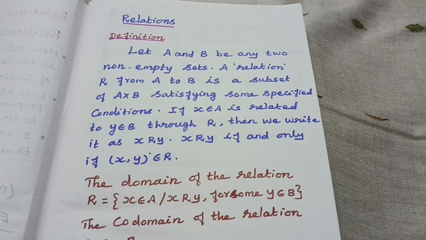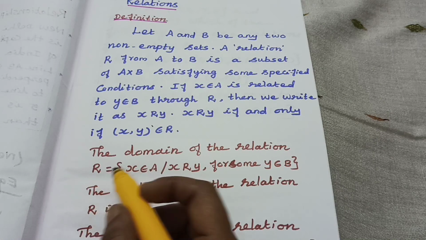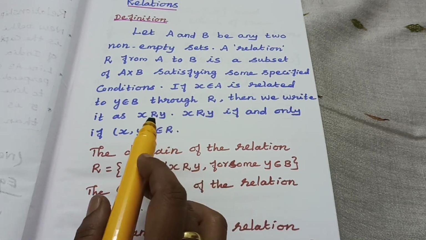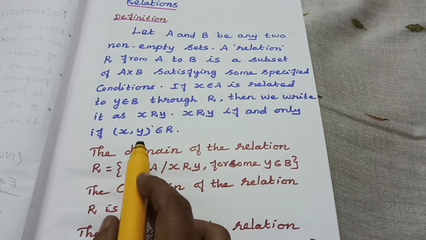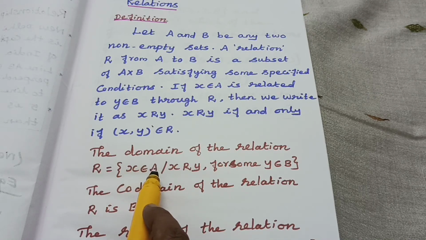Okay. Then for example here, the domain of the relation. Domain is the first, the A values. X values are in A, isn't it?